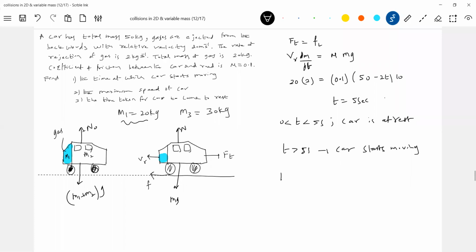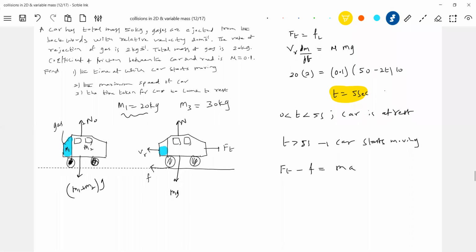So now let's write the equation. F thrust minus F should be equal to ma. So what is being asked? The first part: the time at which the car starts moving. Then the maximum speed of the car. Then the time taken for the car to come to rest. How to calculate the maximum speed of the car? When will the maximum speed be attained? When all the fuel is burnt.